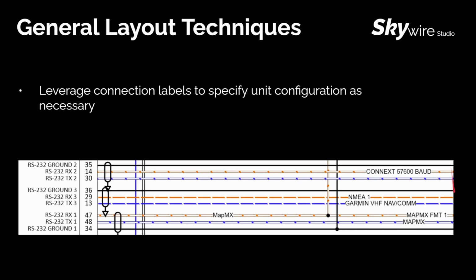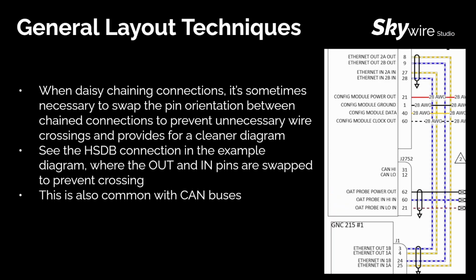So you can see in this diagram we have the connects format for this RS-232 number 2 port. For RS-232 number 3 port, we have the Garmin VHF Navcom or NMEA 1 format. When daisy chaining connections, it's sometimes necessary to swap the pin orientation between the chain connections to prevent unnecessary crossings, and it just provides a cleaner diagram in the end.